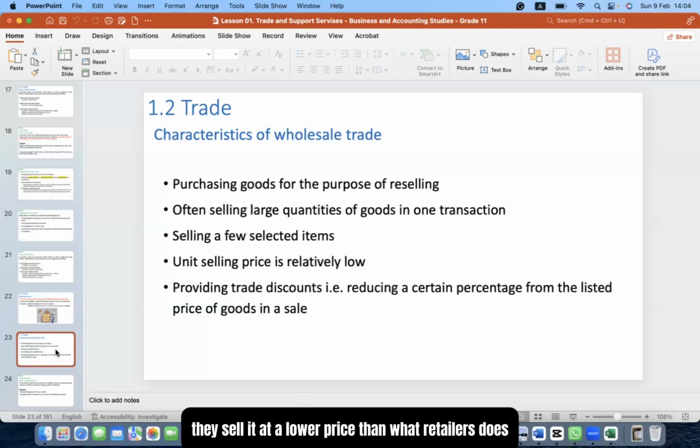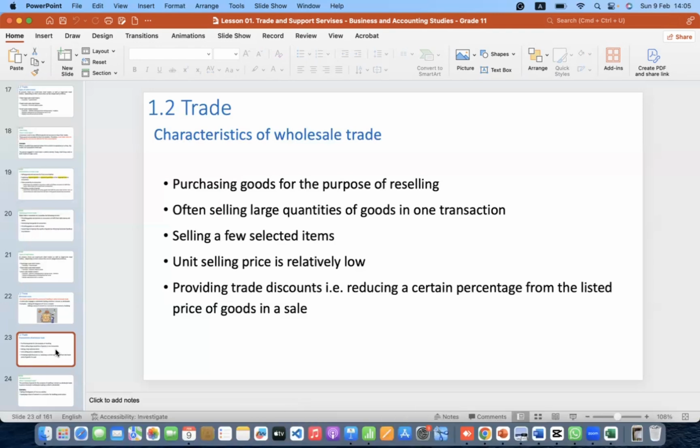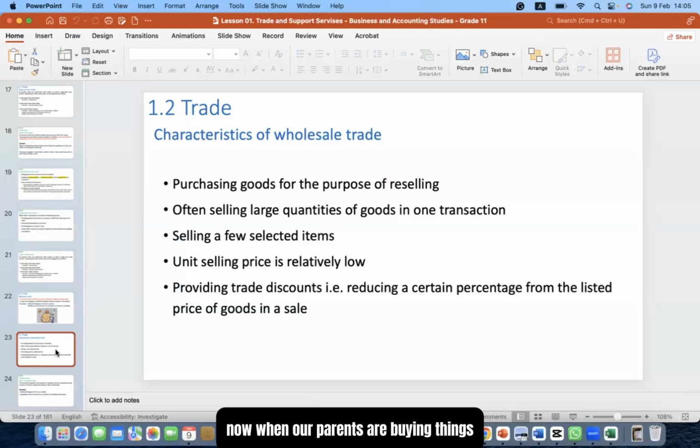Then retailers add their profit margin and then sell it. When we buy from retailers, we buy at a little higher price. Now, when our parents are buying things, sometimes they are not going to the retail shops, but to some large shops where they do transactions in large volumes.